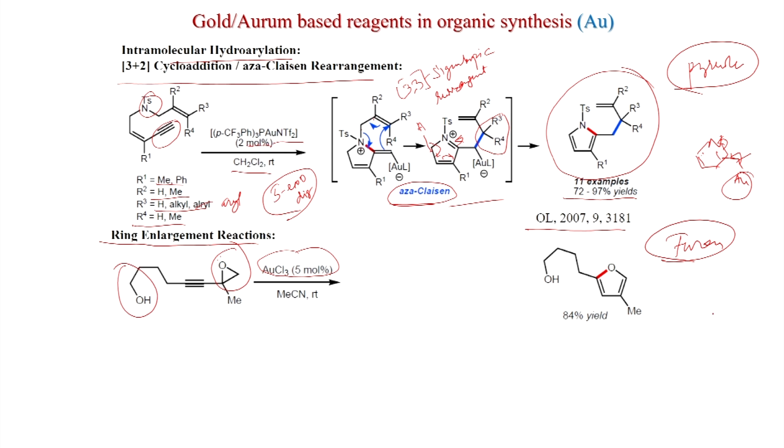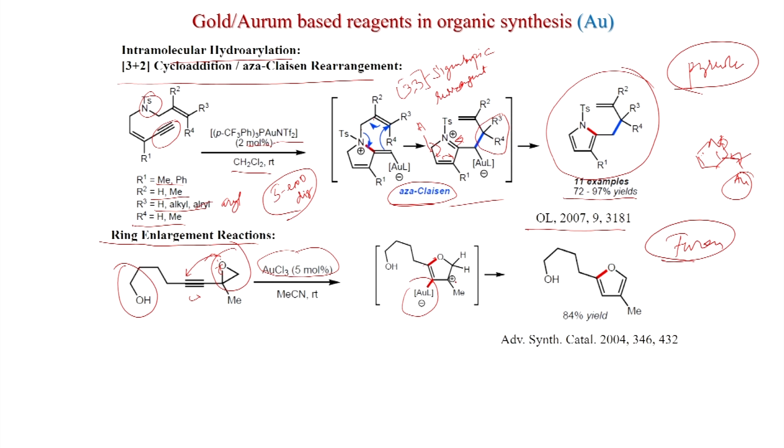So, what could be the mechanism? This could be the mechanism after opening. So, this opens like this, oxygen attacks here, and like this you get this carbocation forming here, and here is the gold. This is the newly generated oxygen-carbon bond, and this also is a newly generated carbon-gold bond.